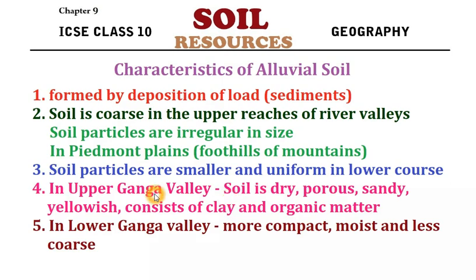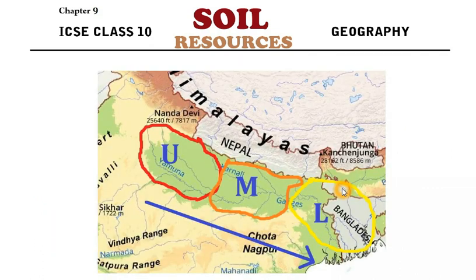Now, another important characteristic. In the upper Ganga valley, soil is dry, porous, sandy in nature and yellowish in color. Not only that, it consists of less clay and organic matter. Usually in this area we don't have any stretch of forest, and therefore we don't have humus content present in the alluvial soil.